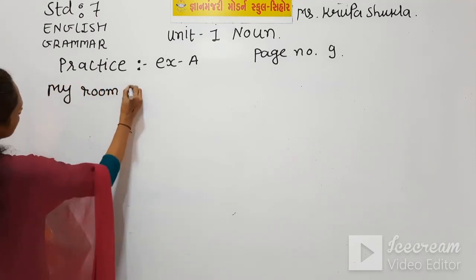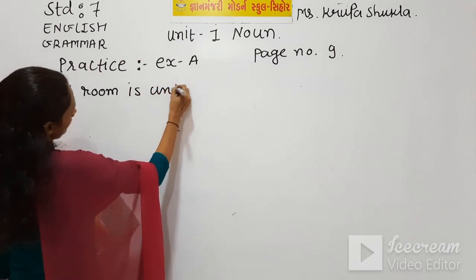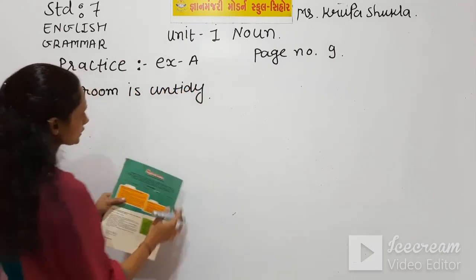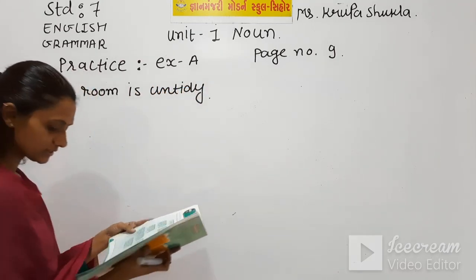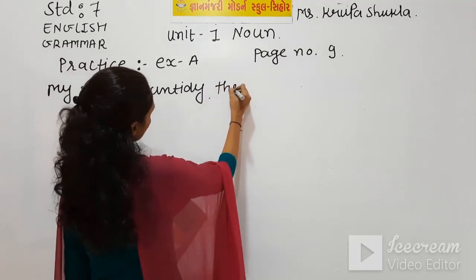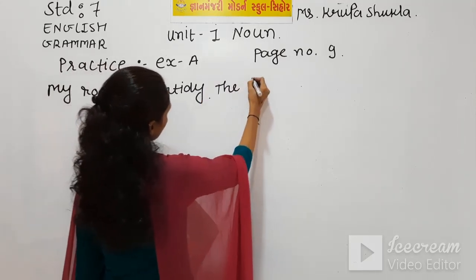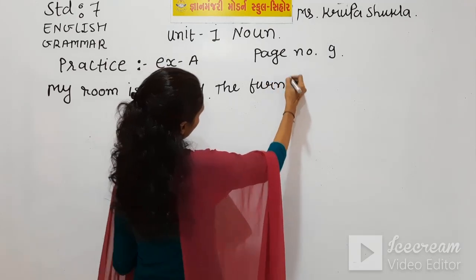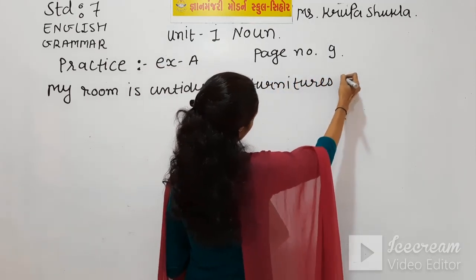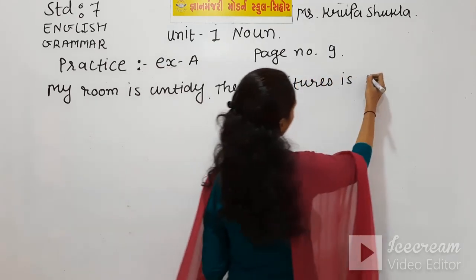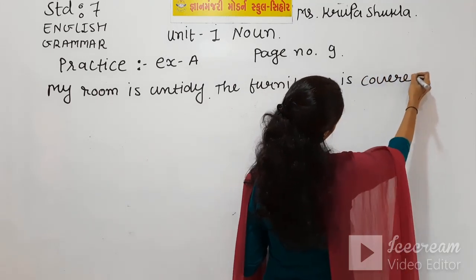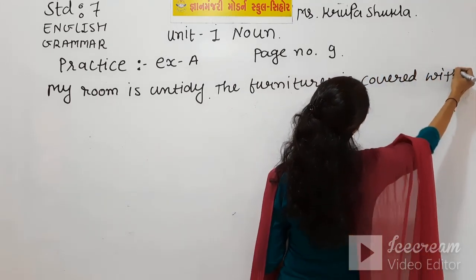My room is untidy, full stop. The furniture is covered with.